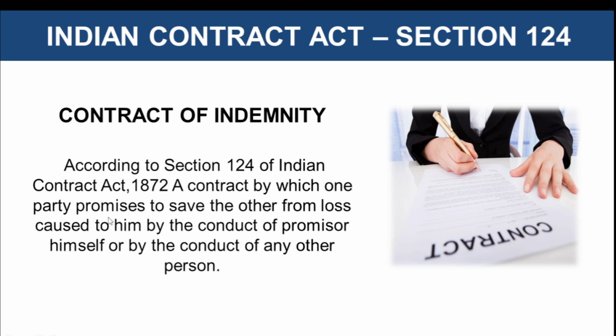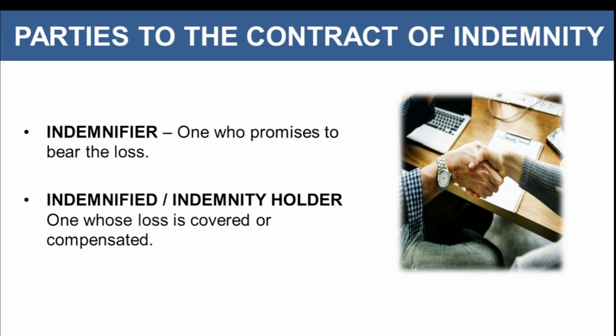So what exactly is happening in this contract of indemnity? There is one party who is making a promise to another party to save from loss. Now we are talking about monetary or financial losses. So there is a party making the promise, there is another party who would be suffering the loss. And this is how the contract of indemnity is formed. Now that loss or damage could be by the promisor himself, or it can be by any third party as well. We will try to understand this with another example.